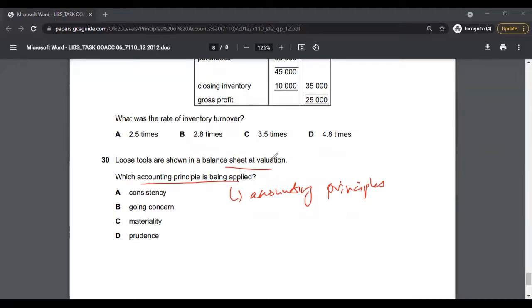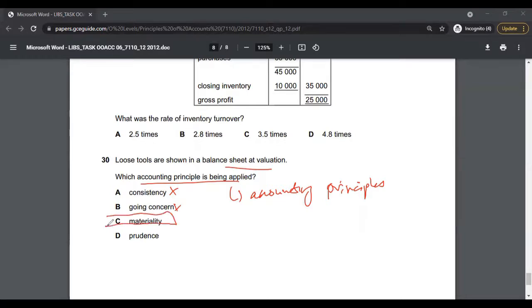Now, this is talking about valuation. If you go through the options, consistency is not right. This has nothing to do with valuation. Consistency is about applying accounting principles consistently. Going concern has nothing to do with it either, because going concern is when businesses assume that they are going to operate in the next financial year.